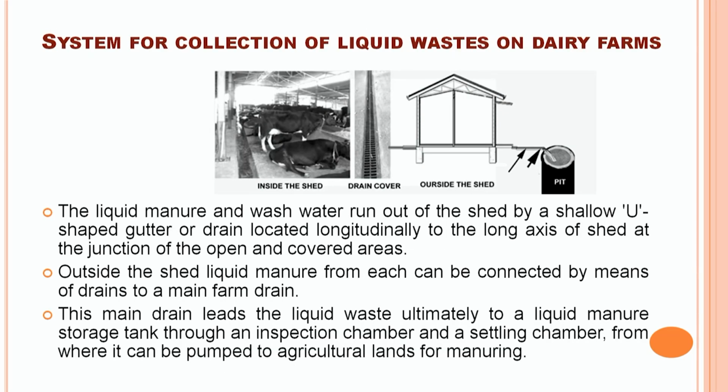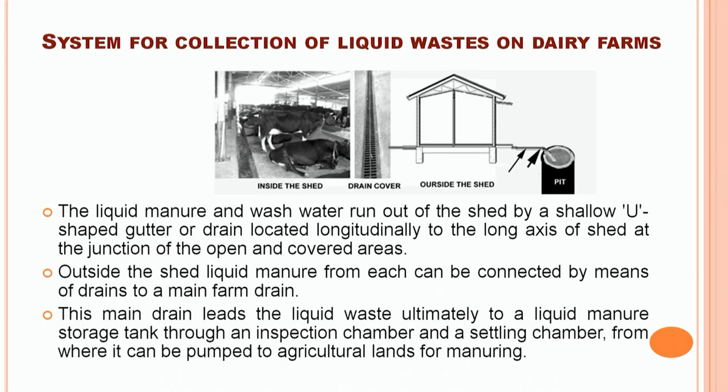For collection of liquid waste separately, as we have discussed, we require 30 to 40 centimeter U-shaped gutter. Normally these U-shaped gutters are present in the area of connection between the open shed and closed shed. Outside the shed, liquid manure from individual shed is connected by means of drain to the main farm liquid storage tank. The main farm drain leads the liquid waste ultimately to liquid manure storage tank through inspection chamber and settling chamber, as we have discussed earlier.